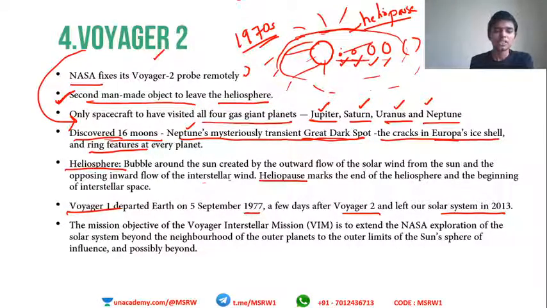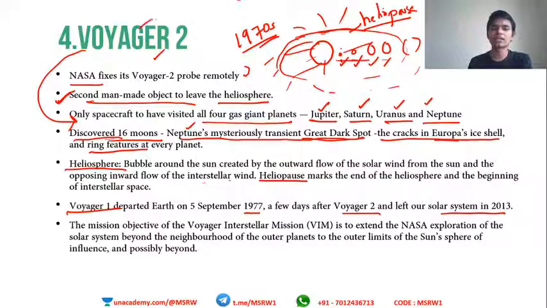Understood? The mission objective of the Voyager Interstellar Mission is to extend the NASA exploration of the solar system beyond the neighborhood of the outer planets to the outer limits of the Sun's sphere. Just understand that this is part of NASA's project.